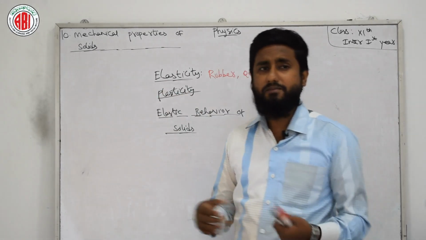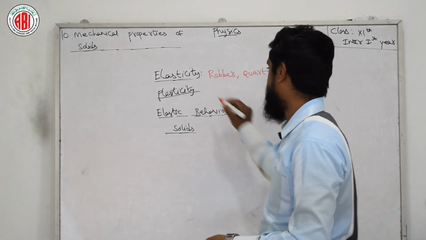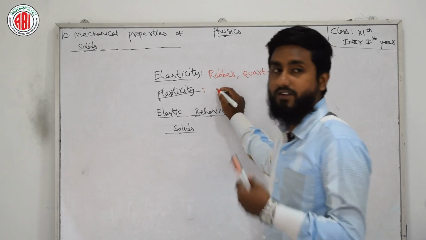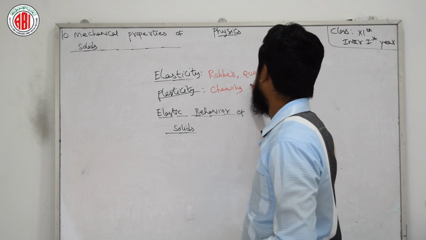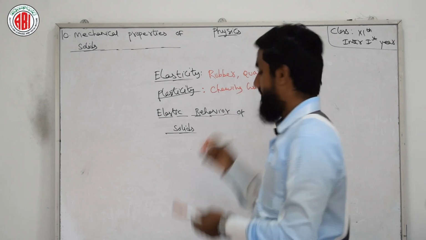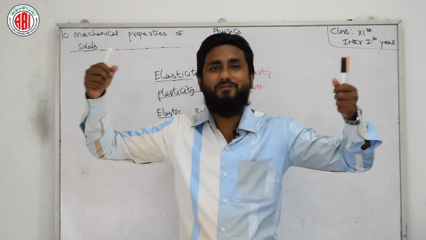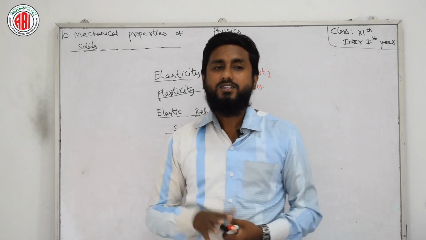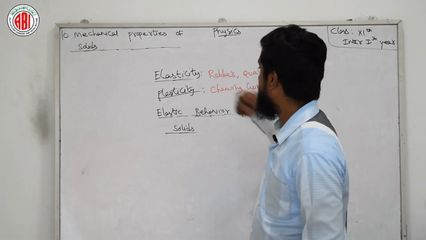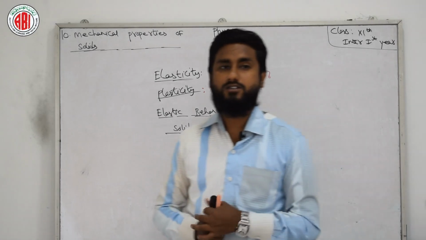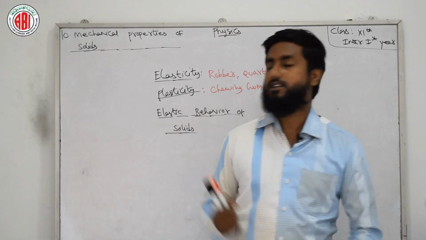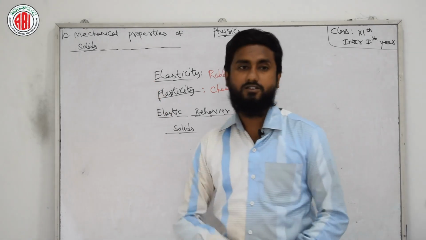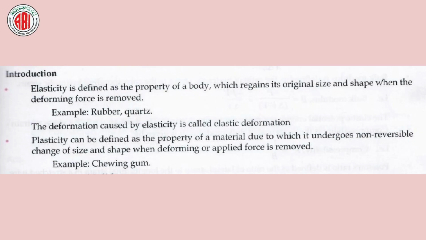Hope you understood. High plasticity is usually shown by chewing gum. When we stretch chewing gum, it will not come back by its own. So this is elasticity and plasticity. Hope you have understood. Now I am putting a definition and a few lines related to elasticity and plasticity on your screen. You can go through them.